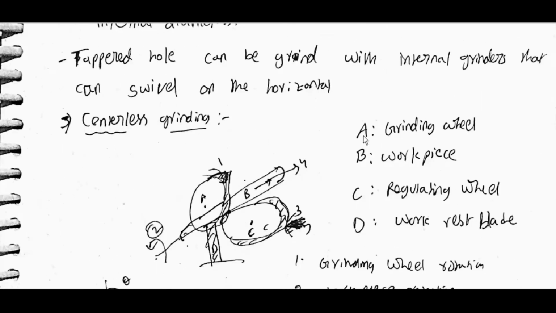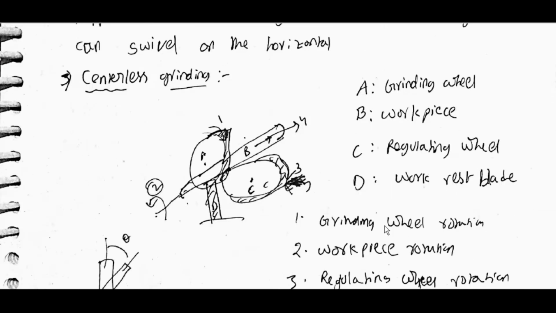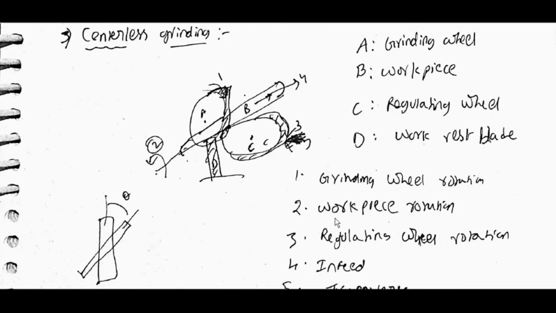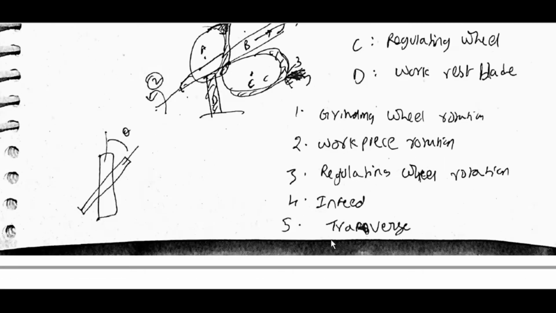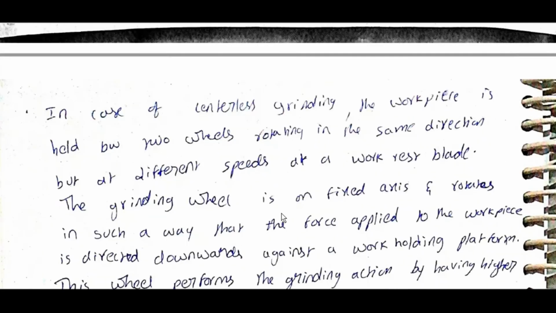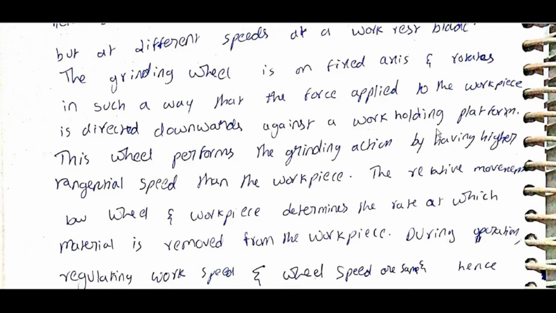Centerless grinding: A grinding wheel, B workpiece, C regulating wheel, D work rest blade. Grinding wheel rotation 1, workpiece rotation 2, 3 regulating wheel rotation, 4 infeed, 5 transfers. In centerless grinding, the workpiece is held between two wheels rotating in the same direction but at different speeds, at a work rest blade. The grinding wheel is on a fixed axis and rotates in such a way that the force applied to the workpiece is directed downwards against a work holding platform.